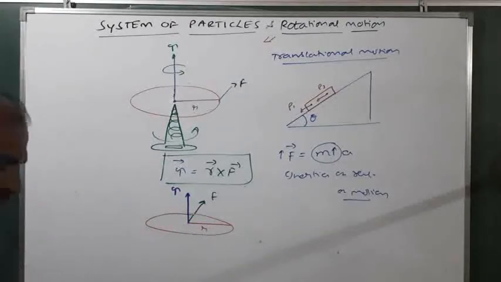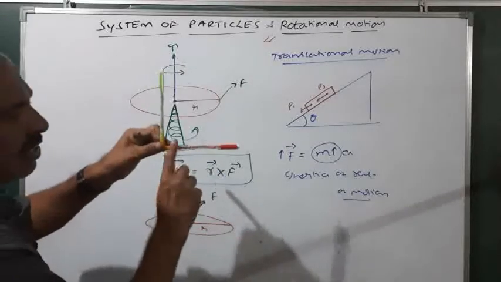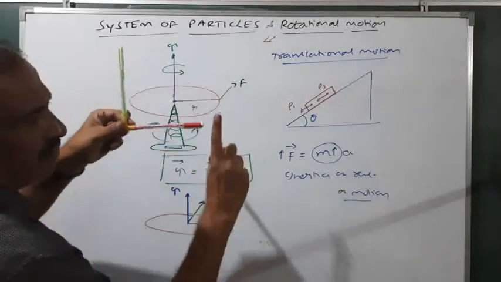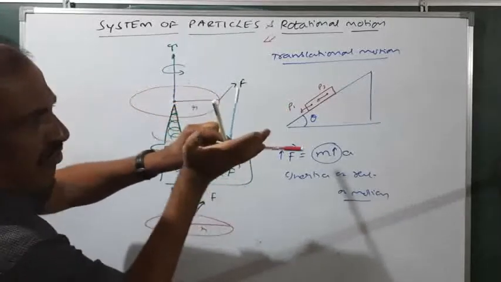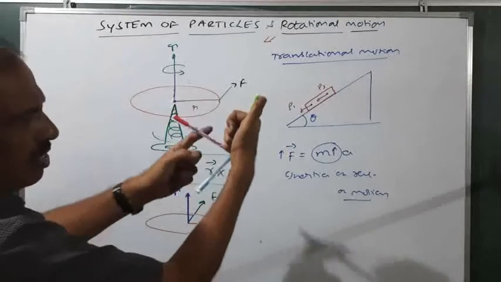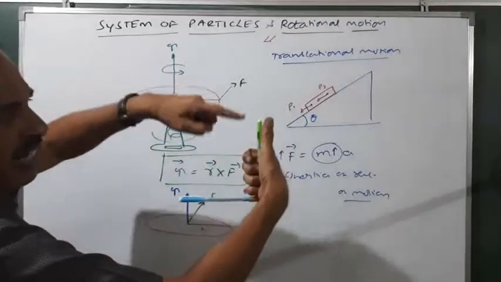I will show how it actually is. Just observe. This is R, and here there is F, which I take like this. Now you see R cross F. R and F are in one plane, and this gives the direction of the torque.